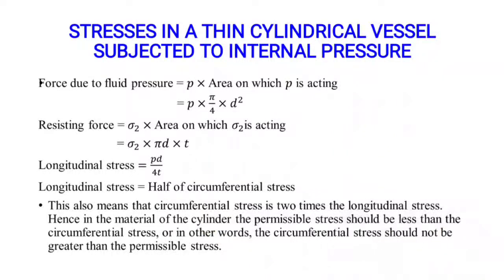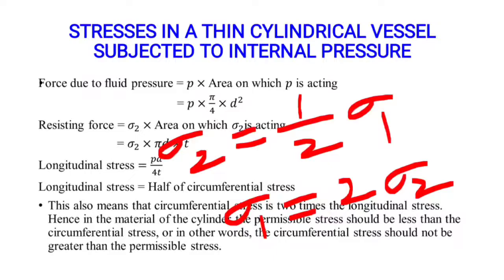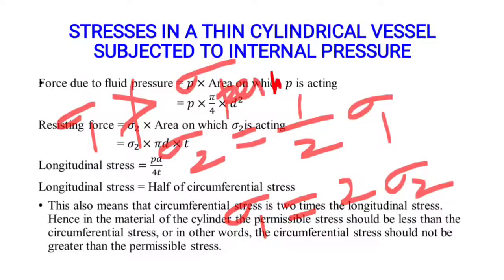This also means that circumferential stress is 2 times the longitudinal stress. So sigma 2 is equal to half of sigma 1, or in other words, circumferential stress is 2 times the longitudinal stress. Both are the same. Hence, in the material of the cylinder, the permissible stress should be greater than the circumferential stress, or in other words, the circumferential stress sigma 1 should not be greater than the permissible stress.